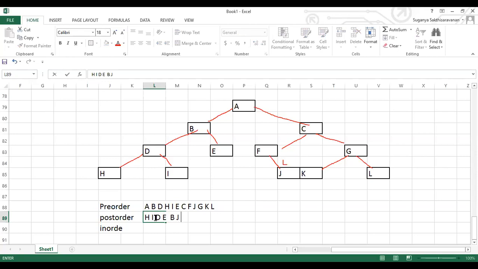We'll get J, then followed by L, then followed by G. Then followed by, sorry guys, somewhere I made a mistake. Just give me a minute.